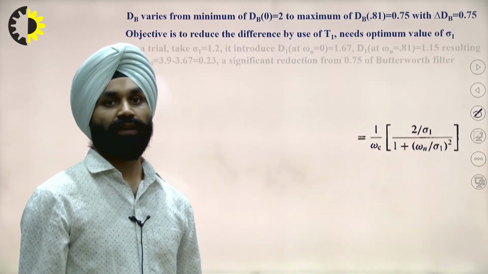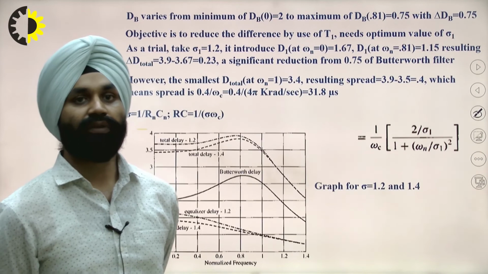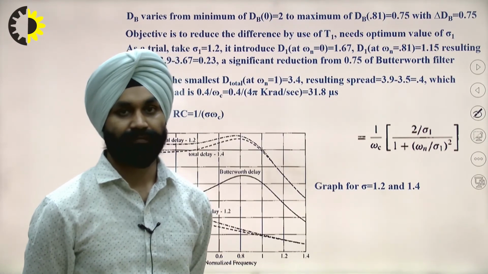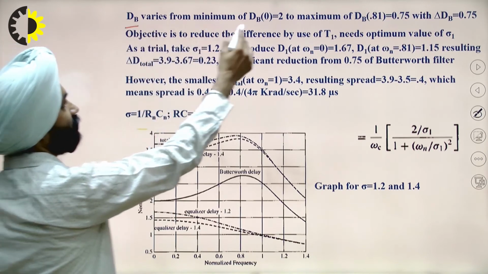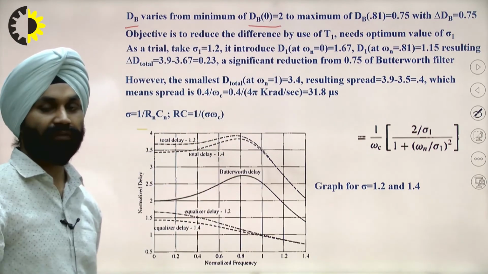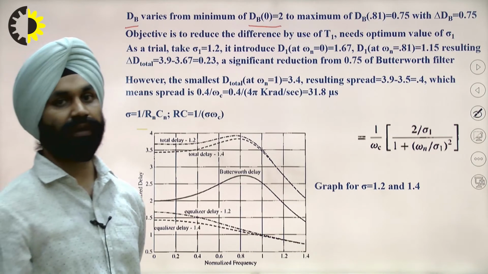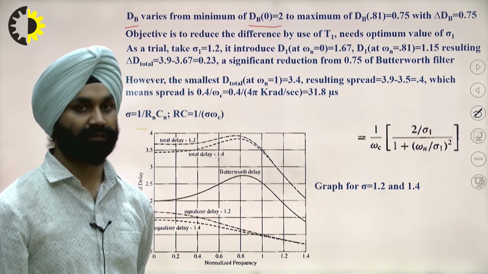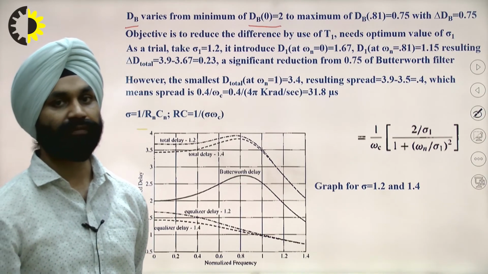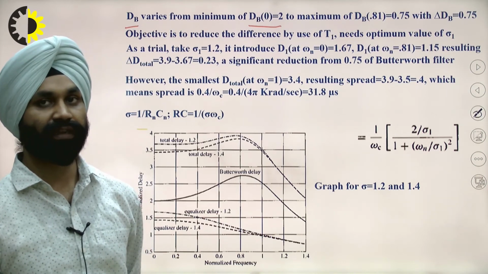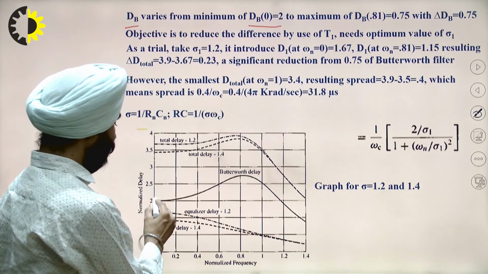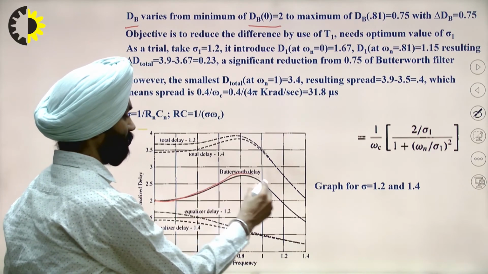So what we want is a delay dB which varies from 0 to dBm. Now we have equations of the all pass filter as well as the main filter, which is the Butterworth filter. If we draw the Butterworth filter's delay, it gives a value like this.